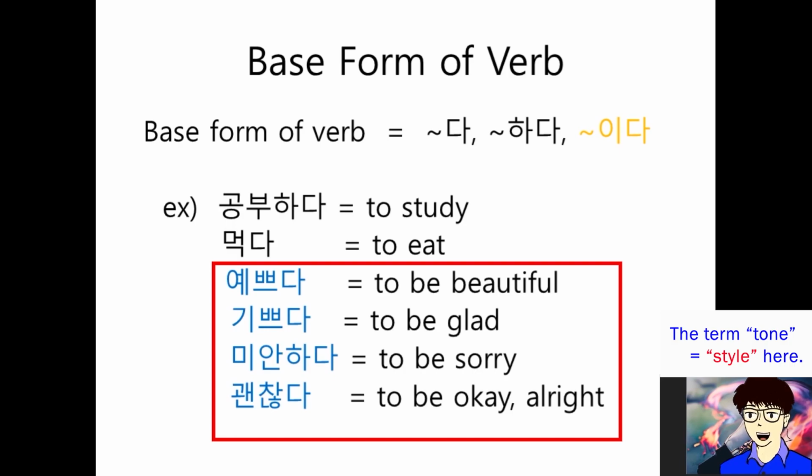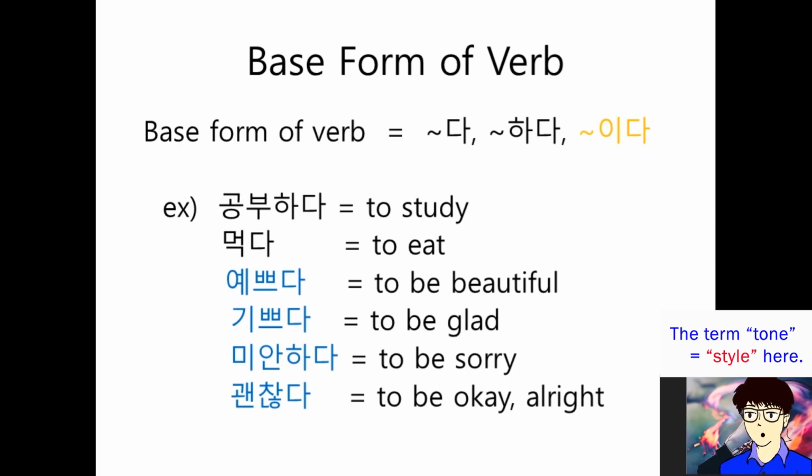Actually, these are adjective in English, right? Compared to English, we have some different aspects in verbs. In English, adjective is not included in verbs, right? Adjective is an adjective, right? However, in Korean, we have verb form of adjectives as well. So, don't get confused. 예쁘다 is to be beautiful, okay? 기쁘다 is to be glad. 미안하다 is to be sorry. And 괜찮다 is to be okay or to be alright, like that. So these are some examples of verbs, okay?